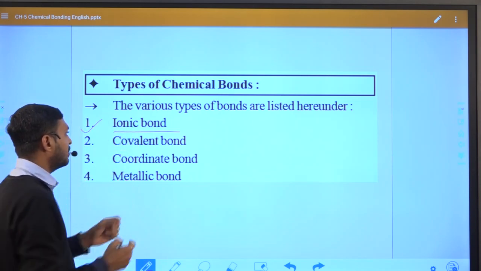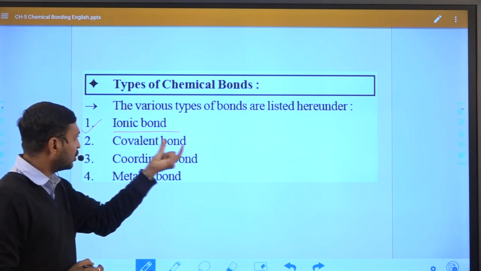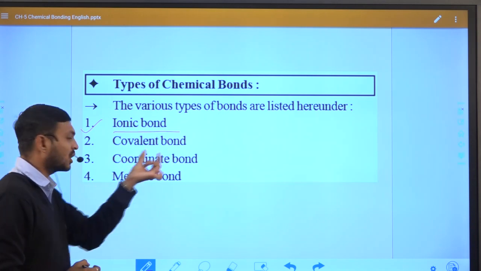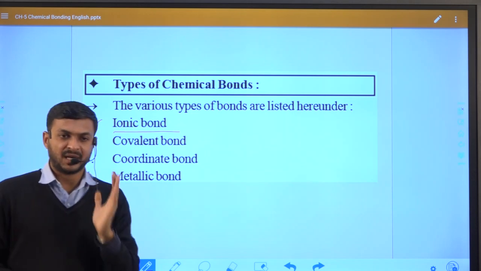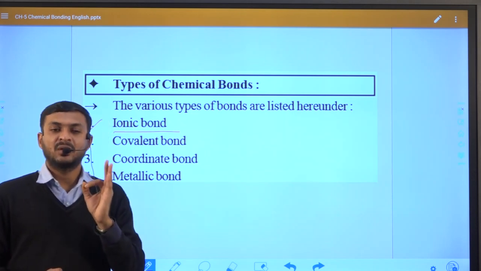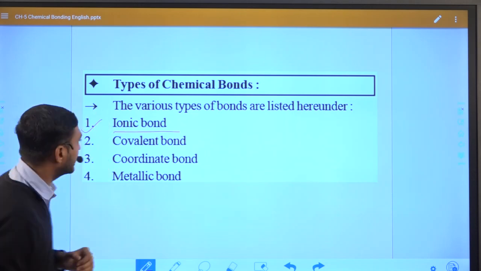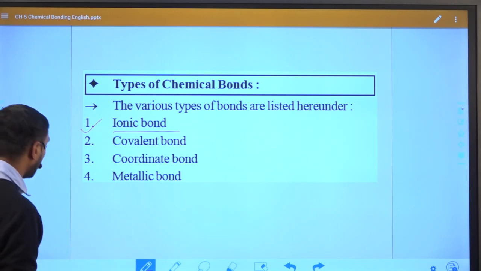First is ionic bond, second is covalent bond, third one is called coordinate bond, and fourth one is known as metallic bond. So let us start one by one. First, the ionic bond.